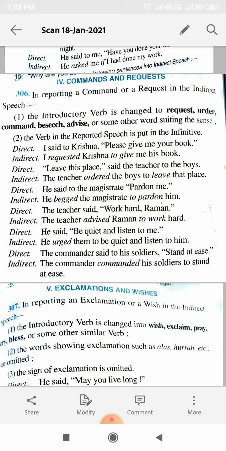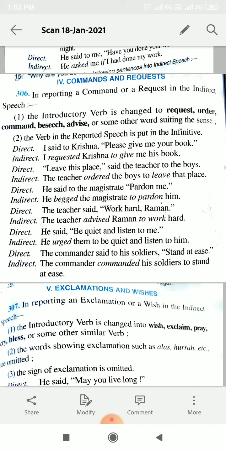The introductory verb said, most of the time we use said, so this said word will be changed either into request, order, command, beseech or advice, or some word relating to the sense whatever is written in the inverted commas, or you can say reporting speech. Just see the example. And we also use to infinitive. To infinitive से sentence start हो जाता है.